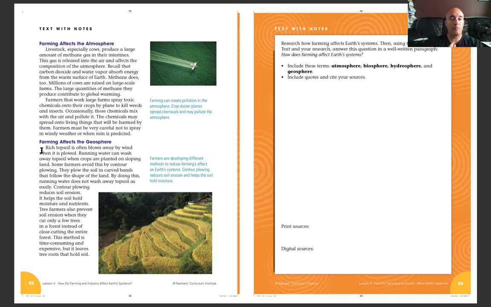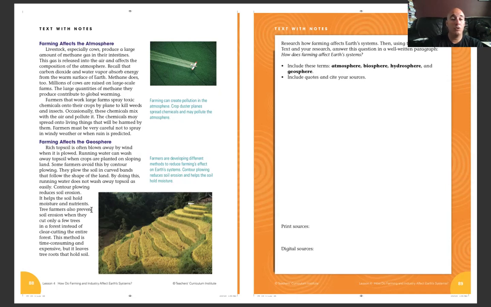All right. Farming affects the geosphere. Rich topsoil is often blown away by wind when it is plowed. Running water can wash away topsoil when crops are planted on sloping land. Some farmers avoid this by contour plowing. They plow the soil in curved bands that follow the shape of the land. By doing this, running water does not wash away topsoil as easily. Contour plowing reduces soil erosion. It helps the soil hold moisture and nutrients.